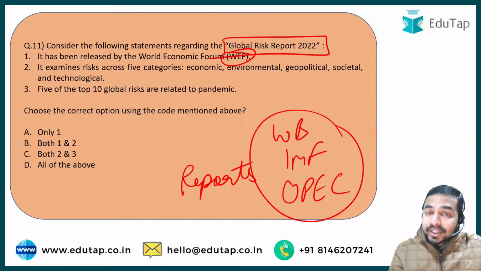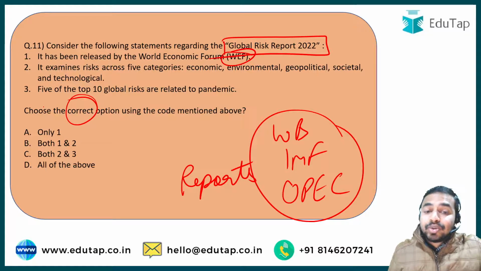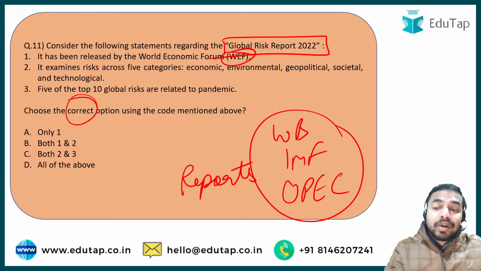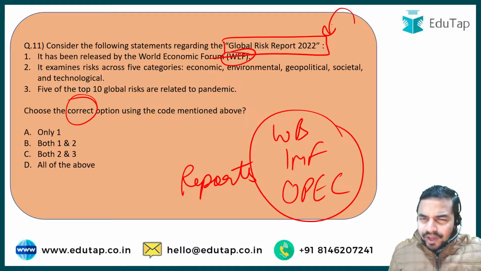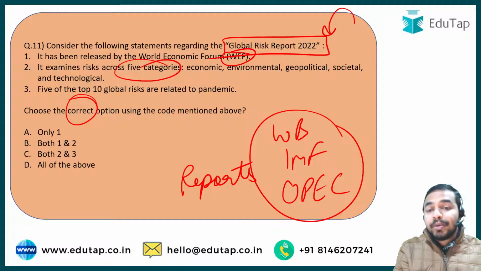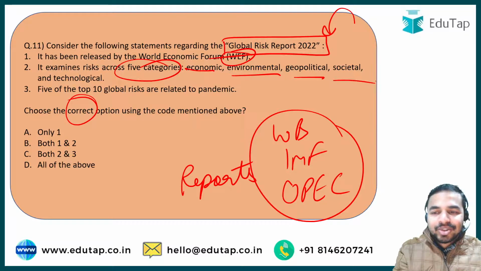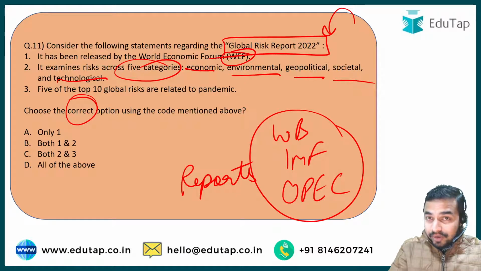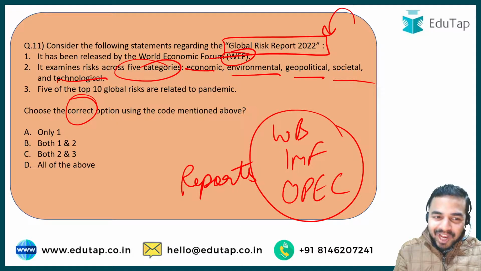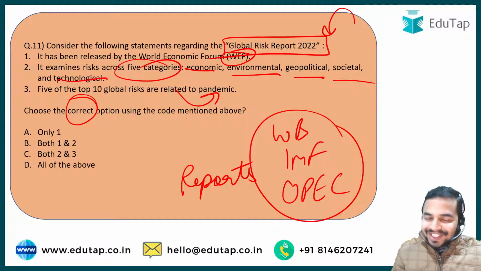So here in this particular question, what exactly are you required to do? You are required to choose the correct option using the code mentioned above about the Global Risk Report 2022. So the very first statement says that it has been released by the World Economic Forum. It examines risks across 5 categories. The names of the 5 categories have been mentioned here, that is the economic, environmental, geopolitical, societal, and technological. And the third statement is about the important finding of this particular report, that is 5 of the top 10 global risks are related to the pandemic. So what exactly is the correct answer?